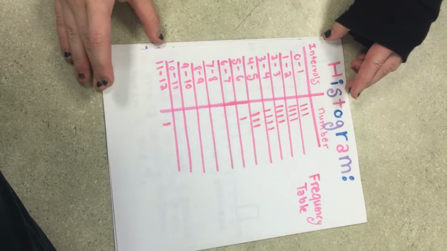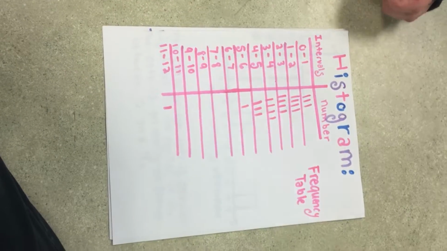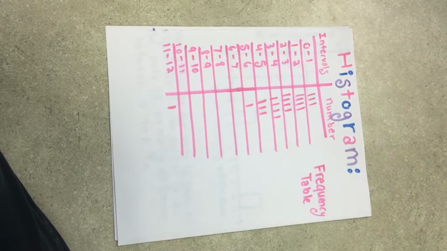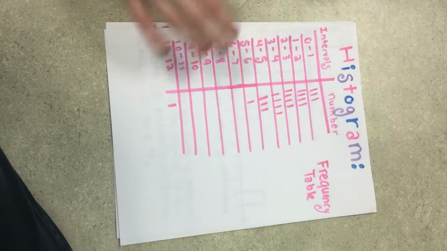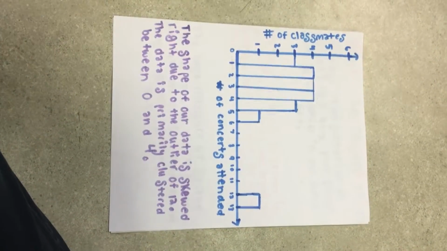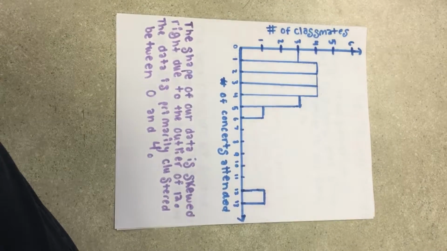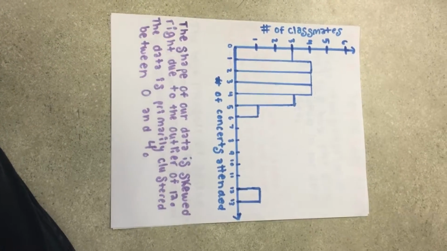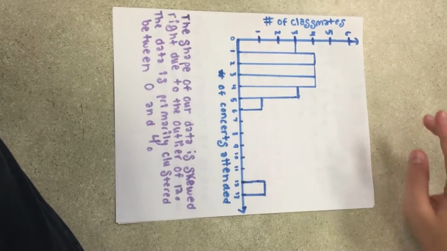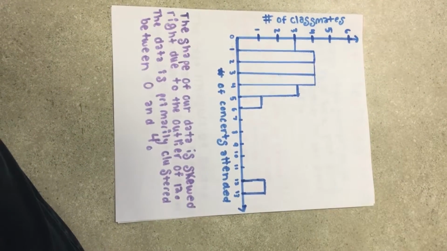Here is our frequency table for our histogram. We used intervals of 1. As you can see, most of the data is between 0 and 5, with one outlier of 12. This is our histogram, and the shape of our histogram is skewed right. This is because our outlier 12 is off to the side, and most of our data is between 0 and 4.